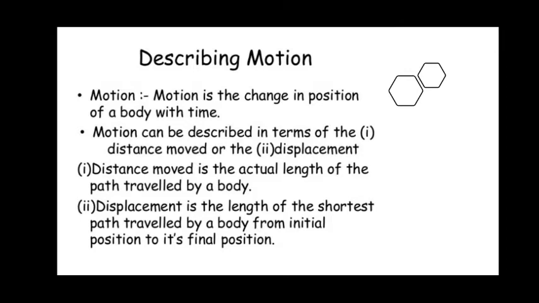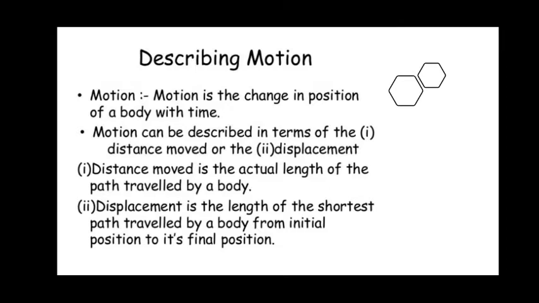Motion can be described in terms of distance as well as displacement. Distance moved is the actual length of the path travelled by a body. Displacement is the shortest path from the initial position to the final position.